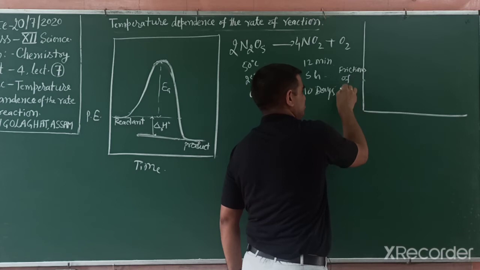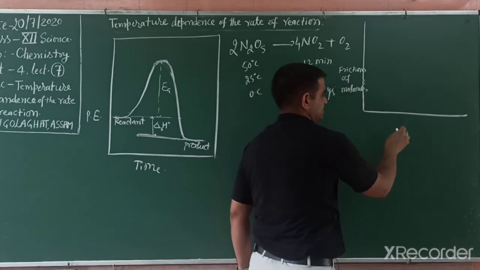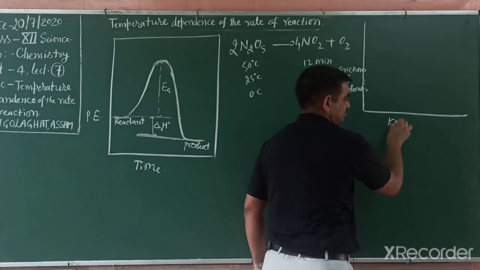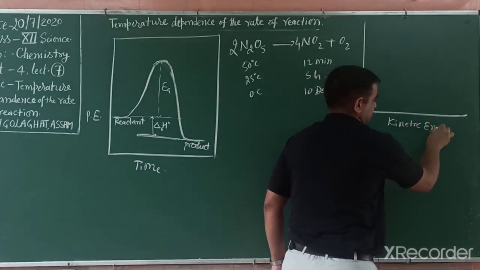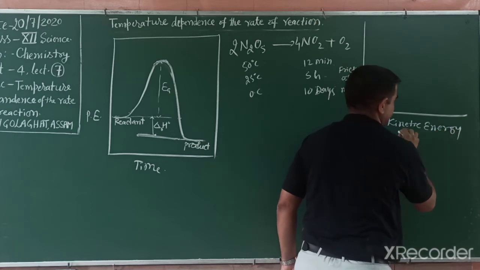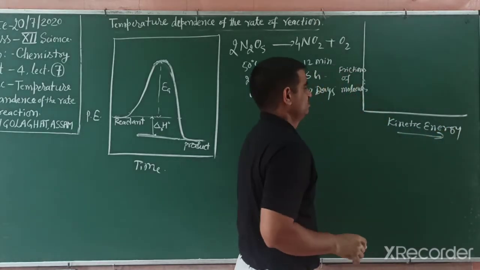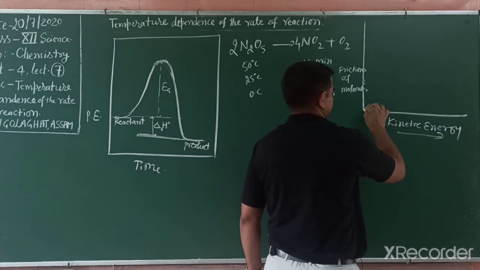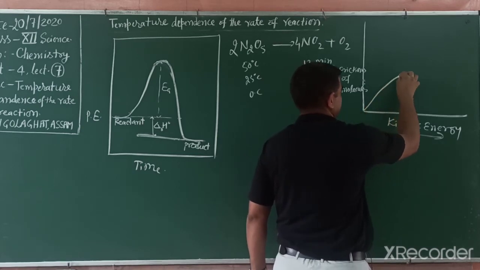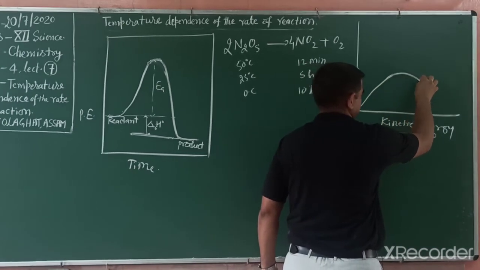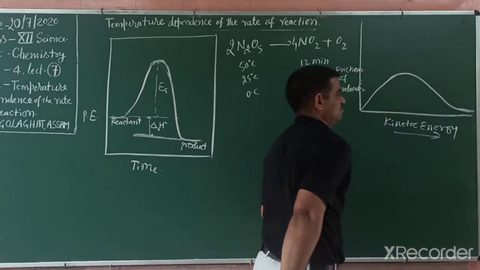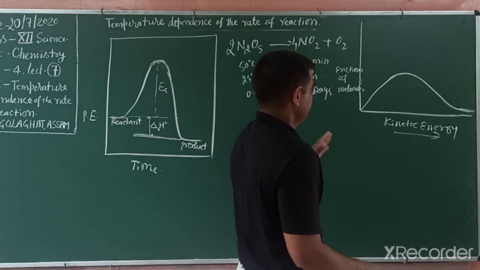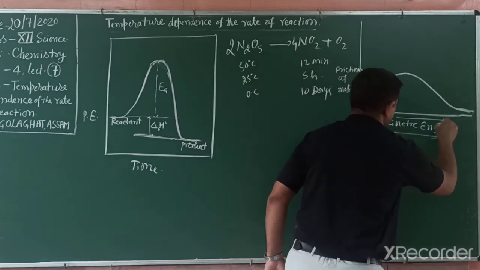Fraction of molecules on this axis, and on this side we write kinetic energy, or speed, movement. So we plot a curve that increases in this way, reaches a maximum, and further decreases like this. So speed increases on this side.